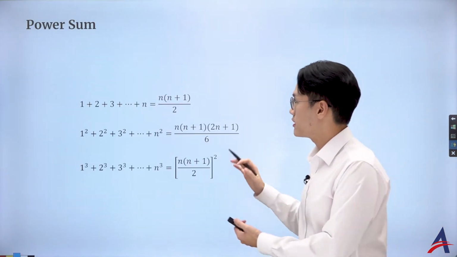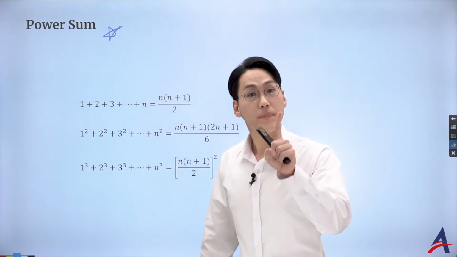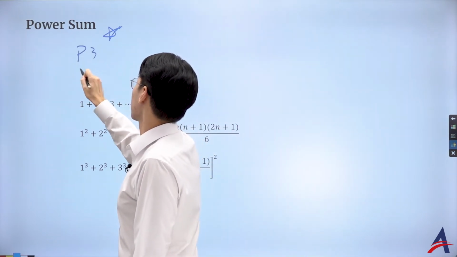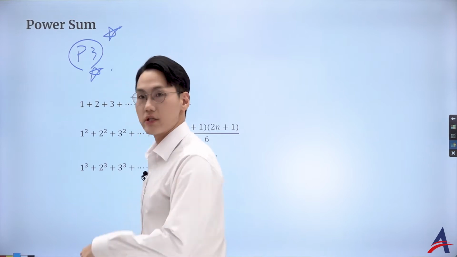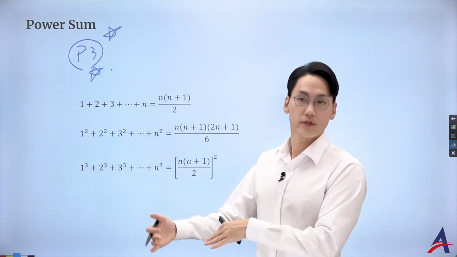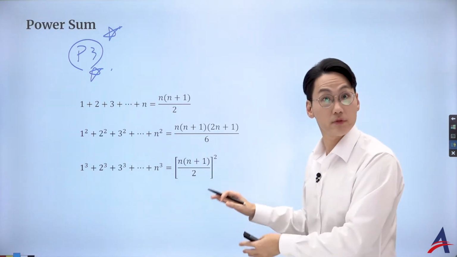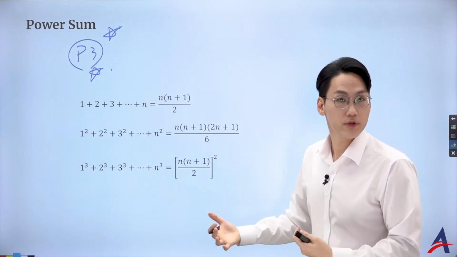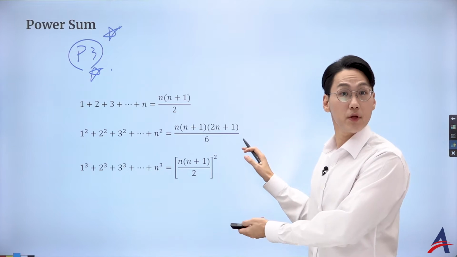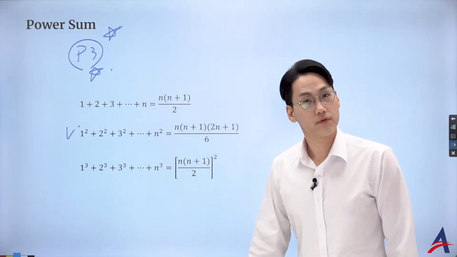So let's start with the power sum. Yes, I know it's not in the syllabus, but it is very, very popular for paper 3 exam questions. And you can easily derive it using the binomial expansion and series, okay? So I really want you to be able to memorize the terms as well as being able to prove it. And you know, which has been the most popular form to actually appear in the exam or textbook? Yes, the second one is one of the most popular forms to expand, okay?